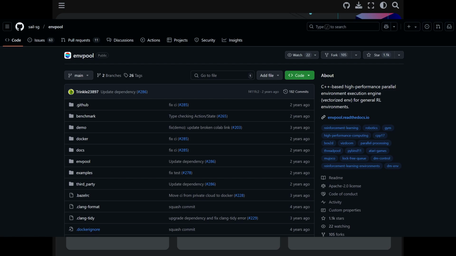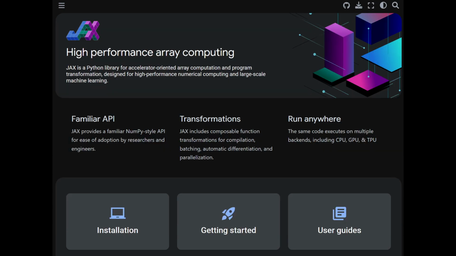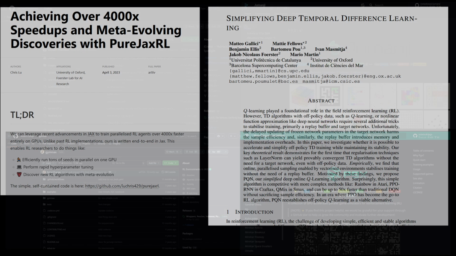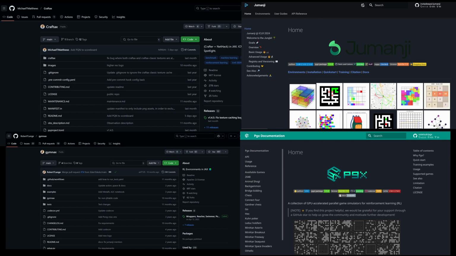JAX provided a perfect next step in this trajectory by programming environments in JAX as well as neural networks. Massively parallel systems could be trained end-to-end on GPUs. This has led to a number of interesting results. And such environment packages include things like PGX, Jumanji, Gymnax, Brax, Craftax, etc. In my mind, this is one of the coolest and most interesting machine learning applications, as it really takes advantage of some of the unique selling points of the JAX ecosystem.